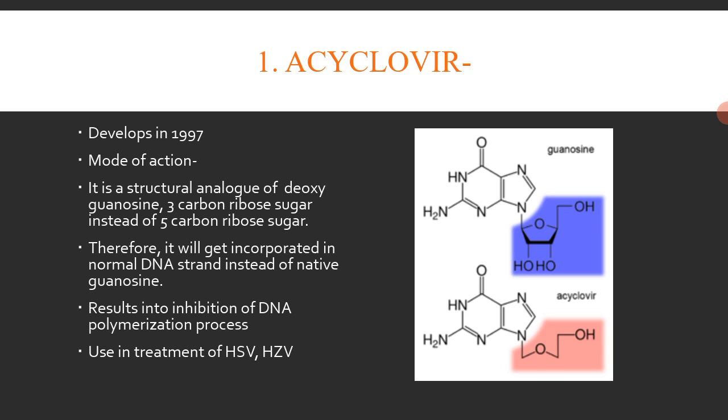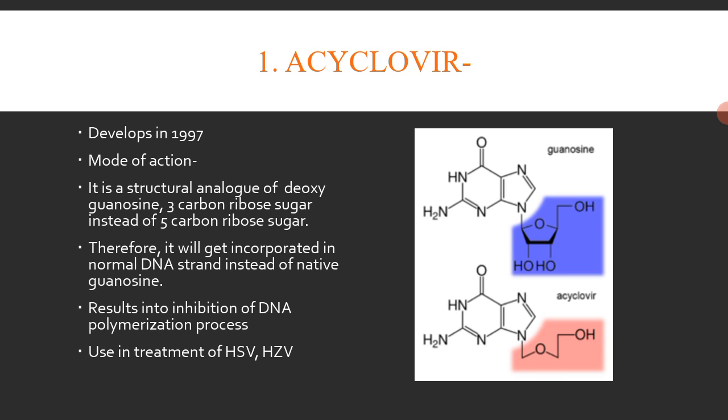As you can see, the blue highlighted part and the pink one are the same, due to which it is called a structural analog. The only difference is that in acyclovir it is a 3 carbon sugar, whereas in the original guanosine it is a 5 carbon sugar, and due to this it can fool the viral organism.